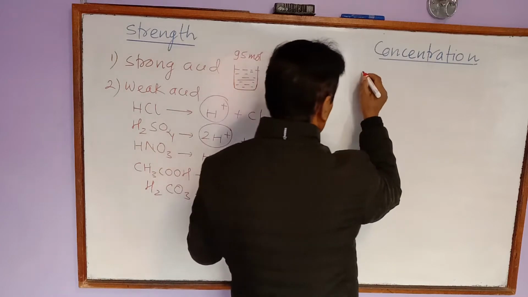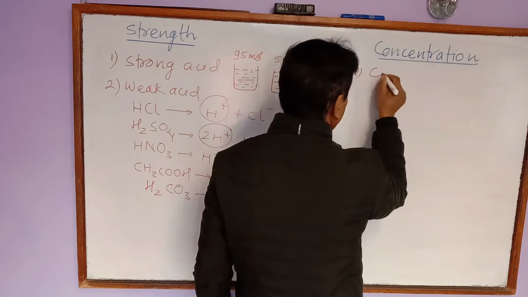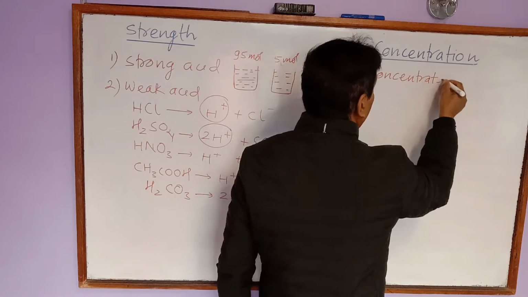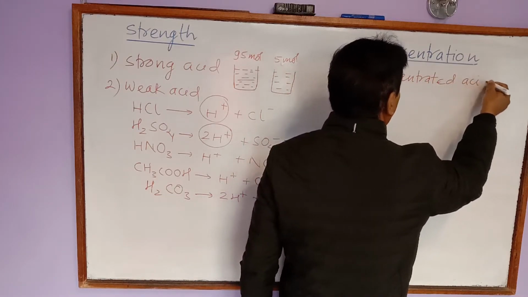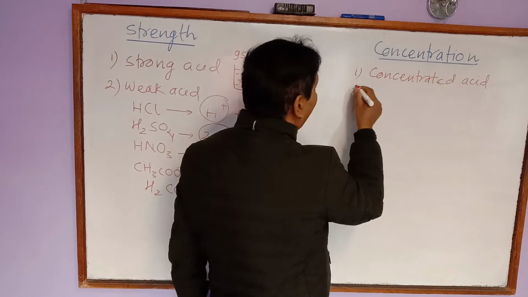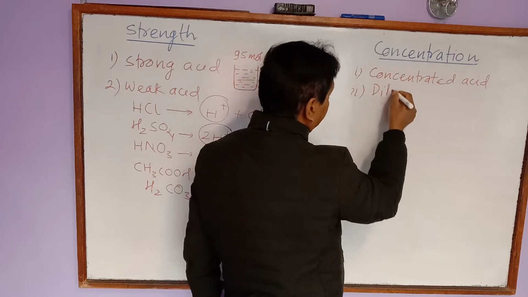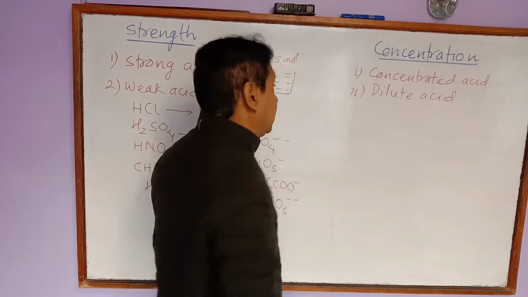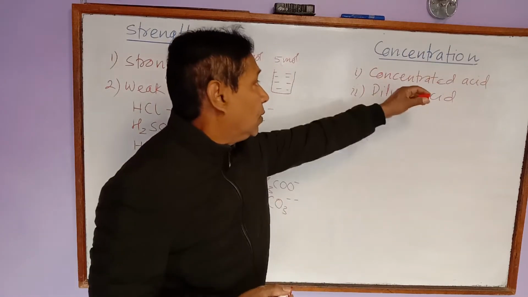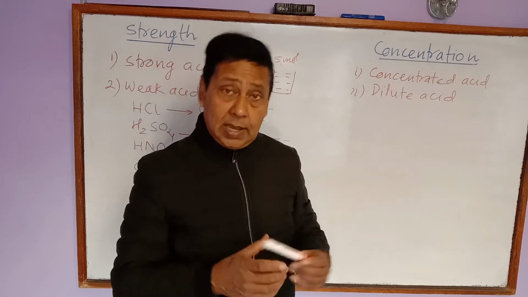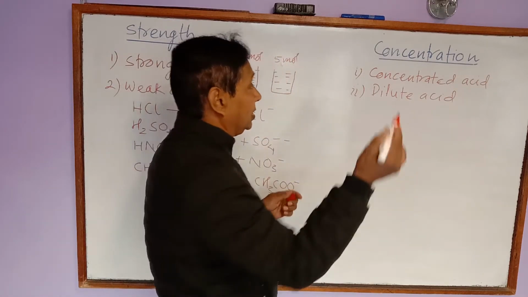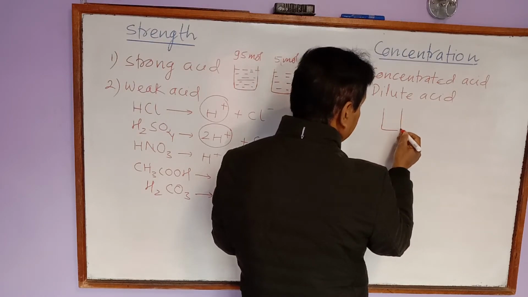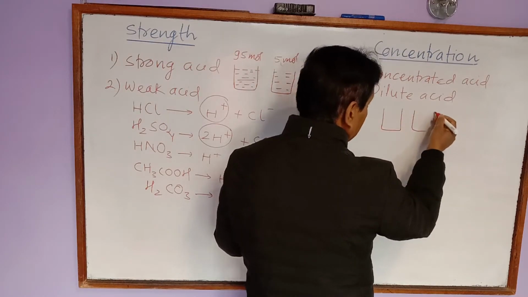One is called concentrated acid. Another is called dilute acid. In the context of concentration, it is divided into two types. Now, what is the meaning of concentrated acid and the meaning of dilute acid? Let's say we have a concentrated acid and another dilute.